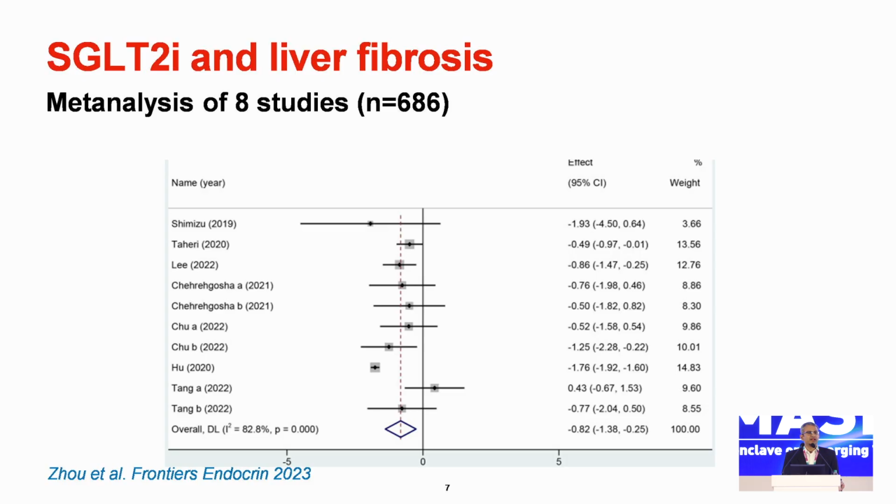Z-score 3.97. So significant improvement in LSM in diabetic patients who have MASLD. FIB4, similar results. More than 9 trials, I think 10 trials here, actually measured FIB4, and FIB4 improved significantly in the patients who were on SGLT2 inhibitors.